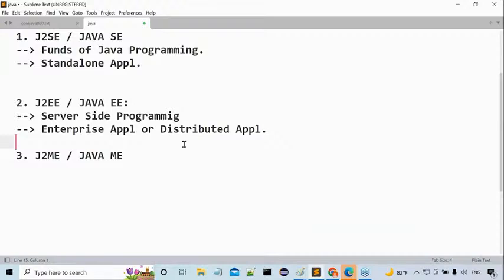Is J2EE having more demand or not? When compared with J2SE, definitely J2EE is having more demand. Am I right or not? That's why I'm asking you, why are you not learning J2EE directly, why are you coming for J2SE? If J2EE is more demanded outside, why don't we go directly to J2EE?